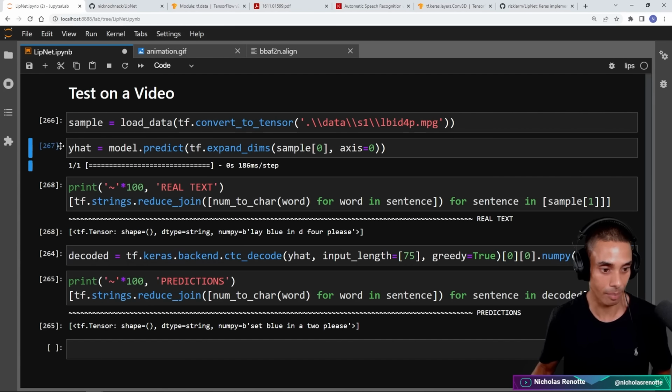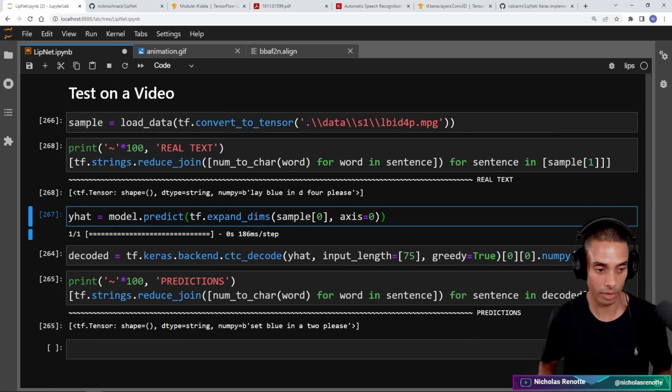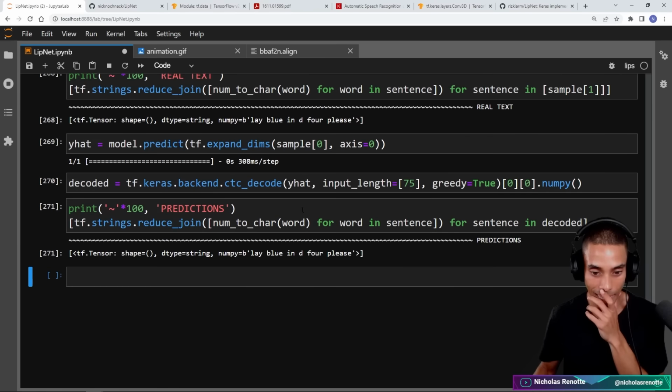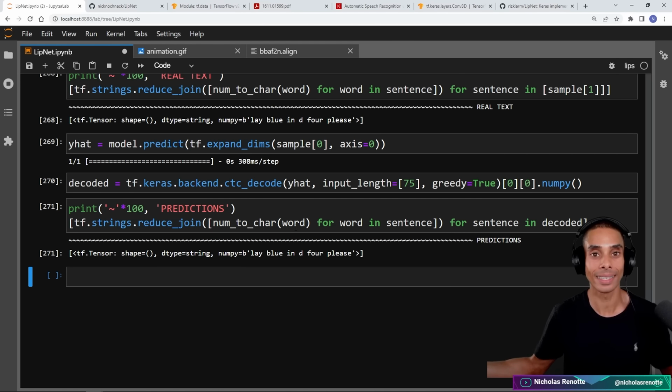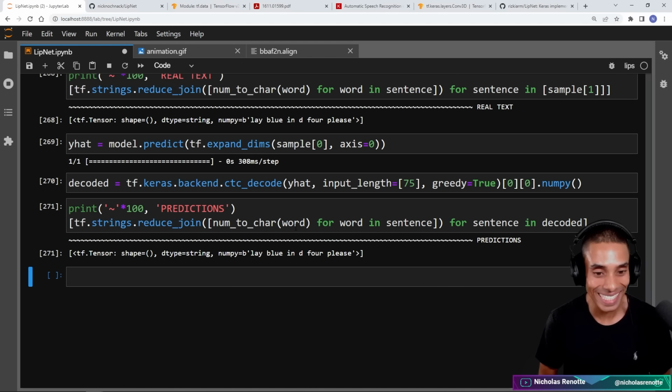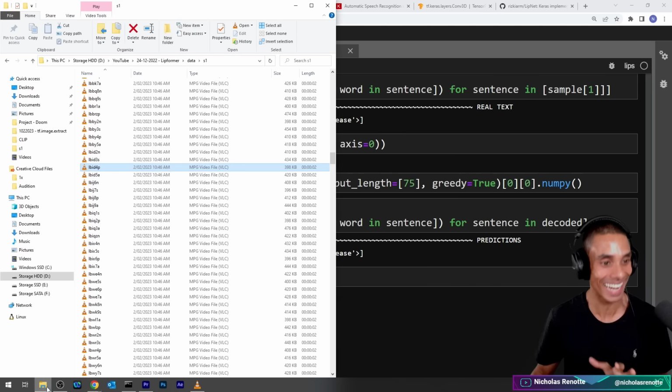Oh, we've already made our predictions here. This should really be down there. Let's run it through our model. Lay blue in D4, please, guys. How absolutely amazing is that? It's actually making valid predictions. Oh my gosh. I get ecstatic every time I see this.